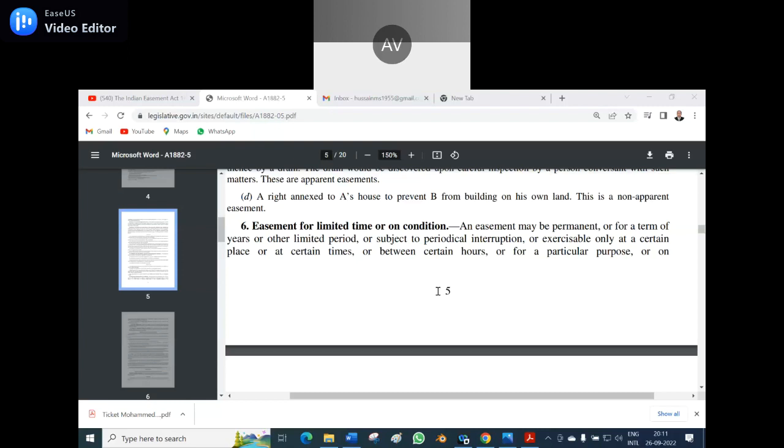You cannot have public transport parking at your place in your locality during the night. That is an easement, for a limited period of time, only during the night. But in the morning vehicular movement will happen. For example, in the US and other countries, each road has certain fixed timings: from this time to this time you cannot park a vehicle, and after that time you can park there. The traffic rule says so, and this is the same thing.